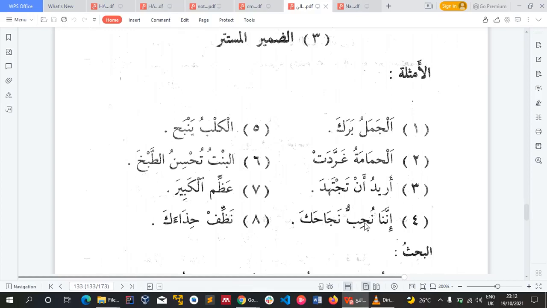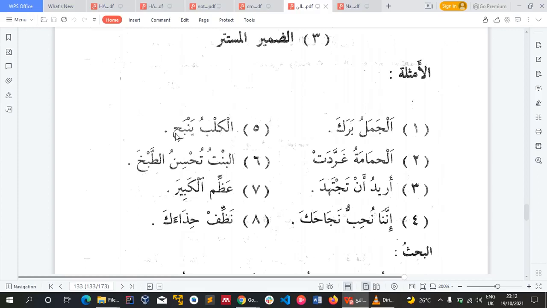So what do we have here? We have this fi'l mudari. This is just an ism. So we have nuhibbu. The harful mudara is noon, and we said when the harful mudara is noon, it represents nahnu. So the damir mustatir in this context is what? Is nahnu. I hope you get. Now, it is compulsory. You have to hide it.